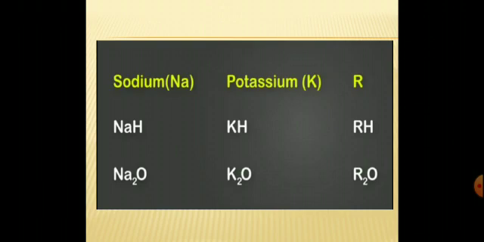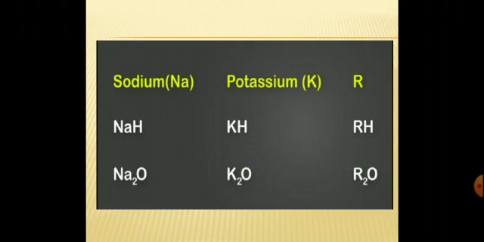Similarly, for potassium, the compounds formed are KH and K2O, potassium hydride and potassium oxide. If you represent the element as R, the chemical formula is the same for both: RH and R2O. So sodium and potassium have similar chemical property and can be grouped together.